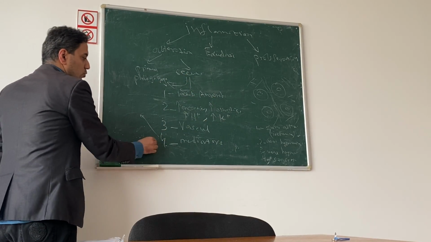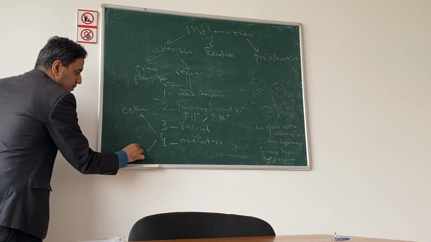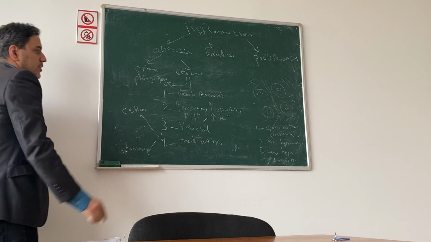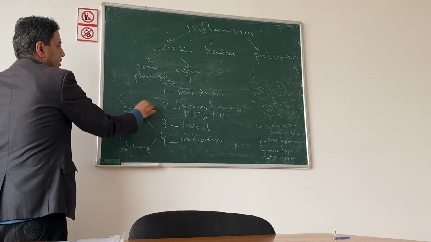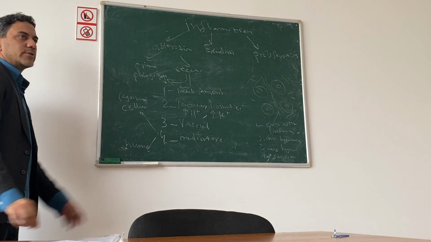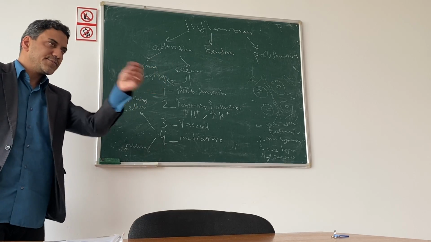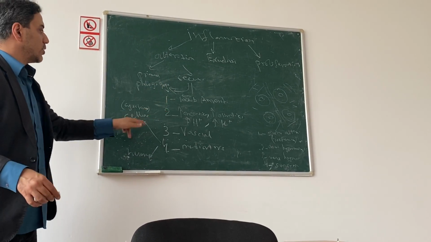Mediators are divided into two groups: cellular and humoral. Cellular, we call them in general cytokines. We have a lot of them among the cellular mediators.